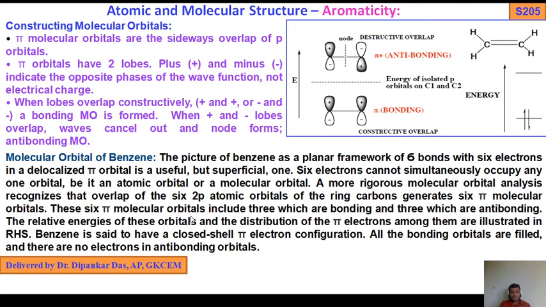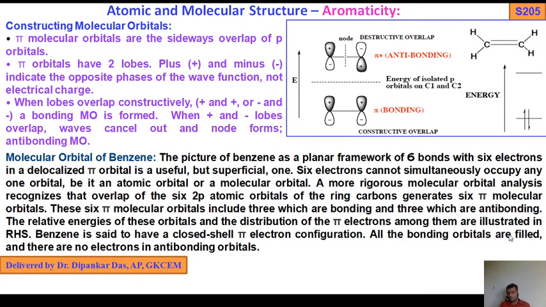These 6 pi molecular orbitals include 3 which are bonding and 3 which are antibonding. The relative energy of these orbitals and distribution of pi electrons among them are illustrated on the right hand side, that is, the next slide. So benzene is said to have a closed shell pi electron configuration.